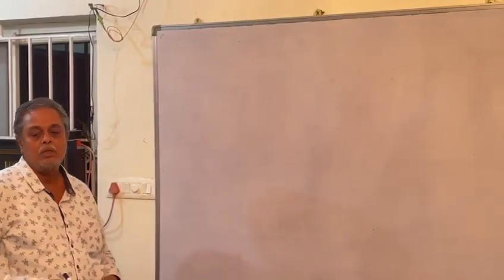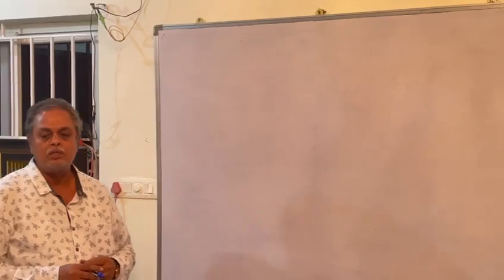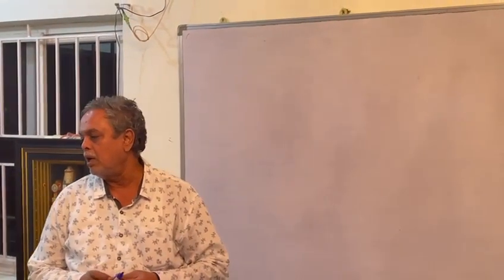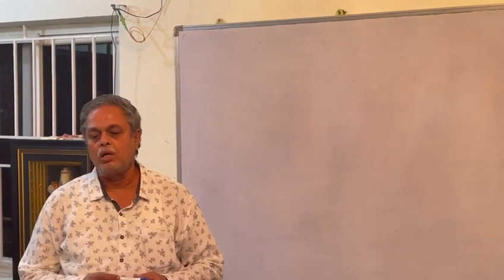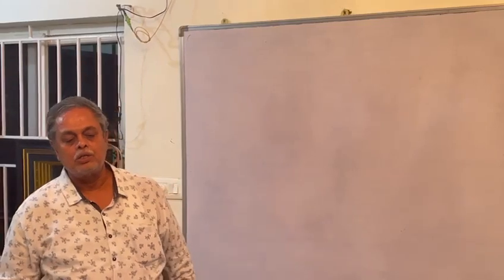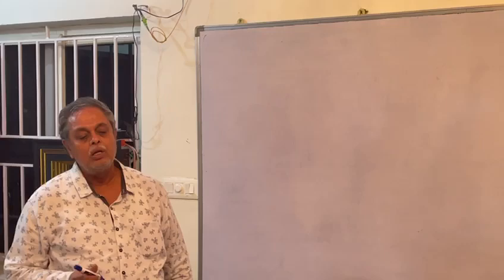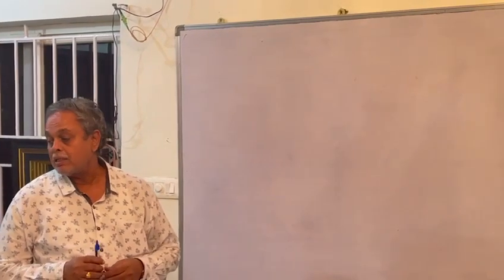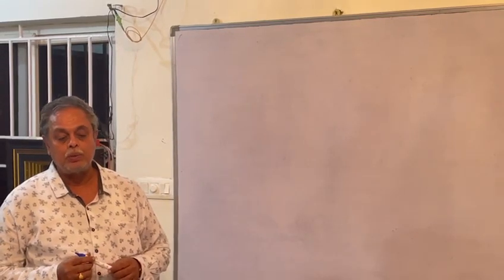In the previous lesson, I taught you Lewis theory and VSEPR theory, the valence shell electron pair repulsion theory. Today I am going to teach VBT theory, because of the drawbacks of Lewis theory and VSEPR theory.